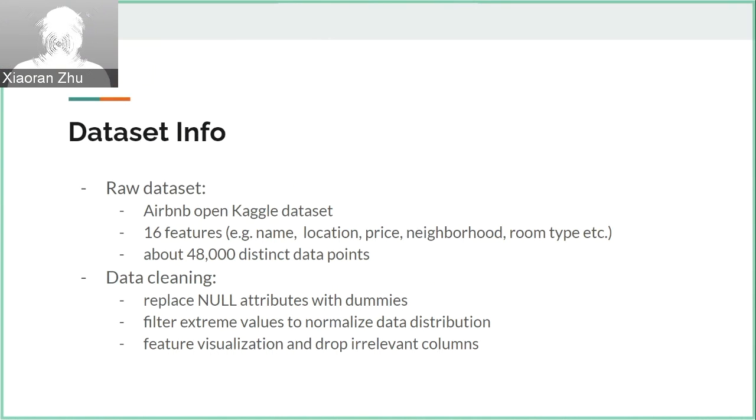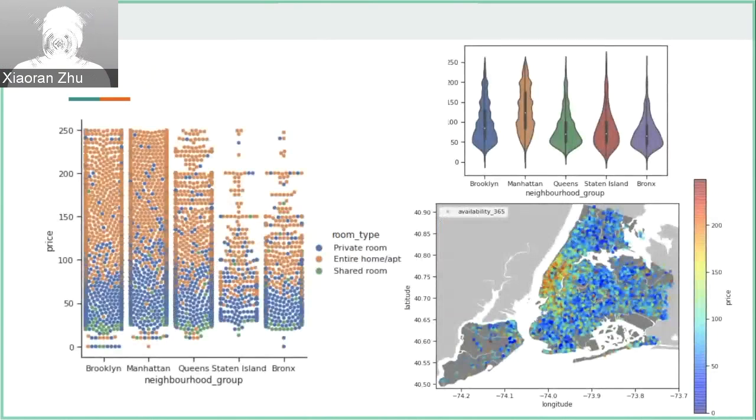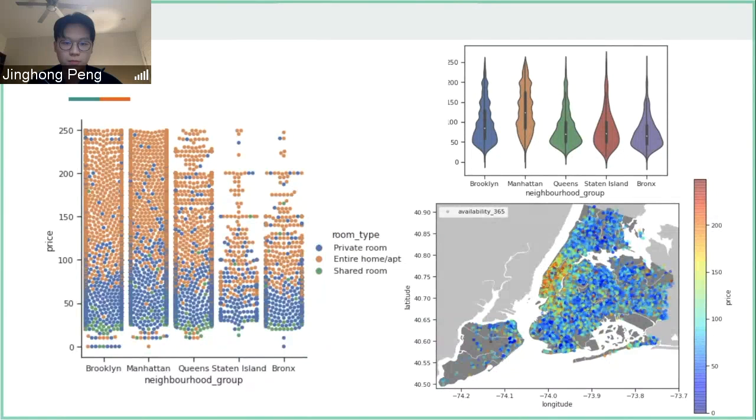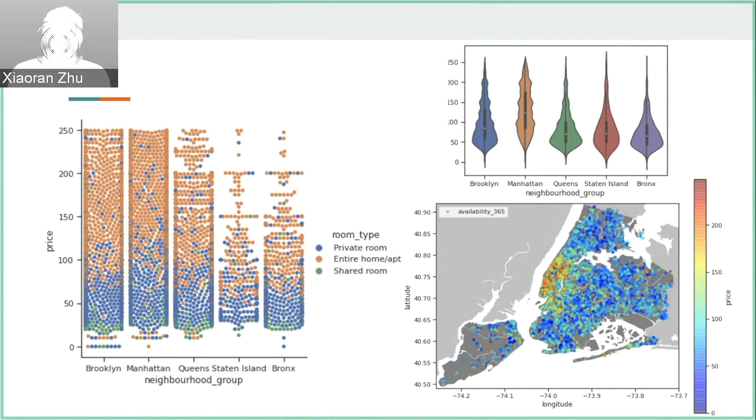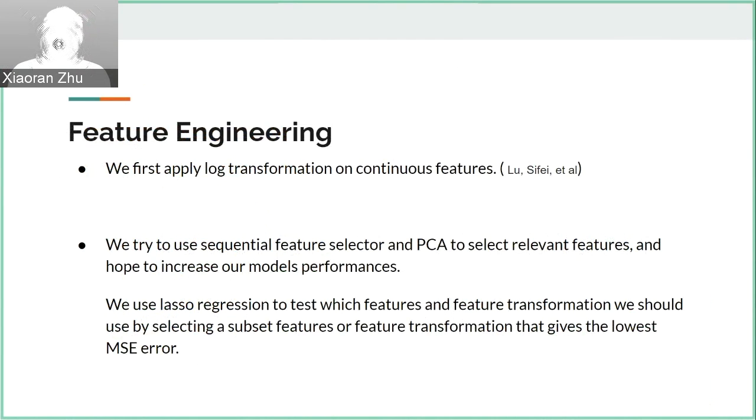For the data cleaning step, we remove null attributes with dummies. We also filter extreme values to normalize data distribution. We also visualize the features and drop irrelevant columns. Here are some examples of the data visualization. We also did feature engineering.